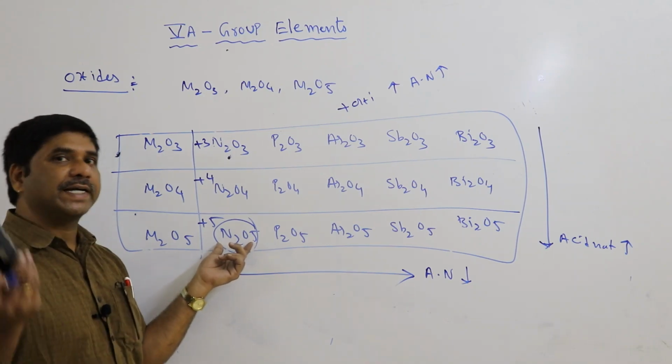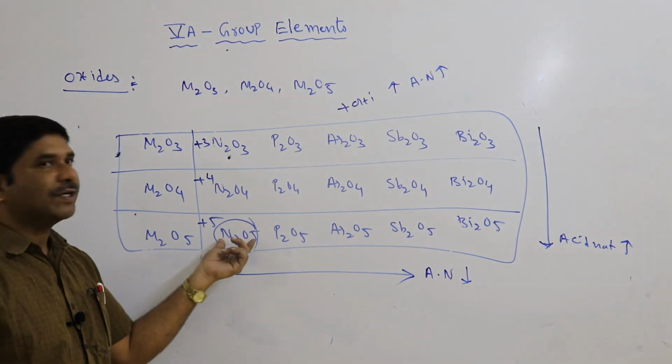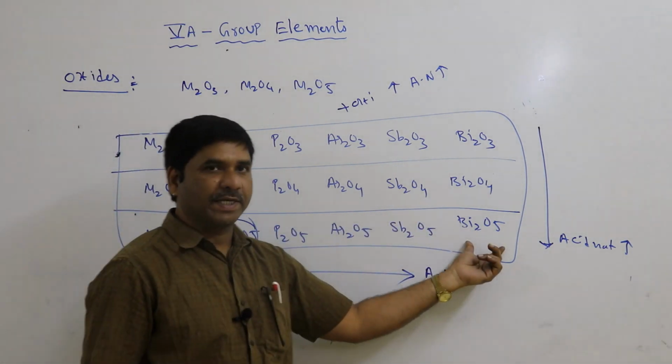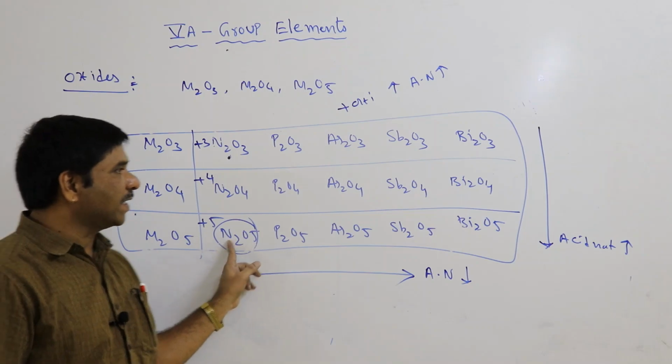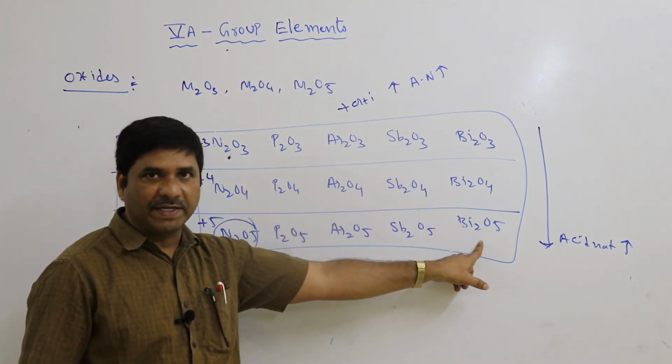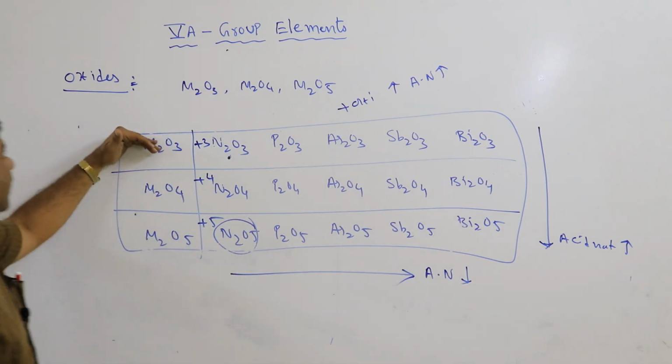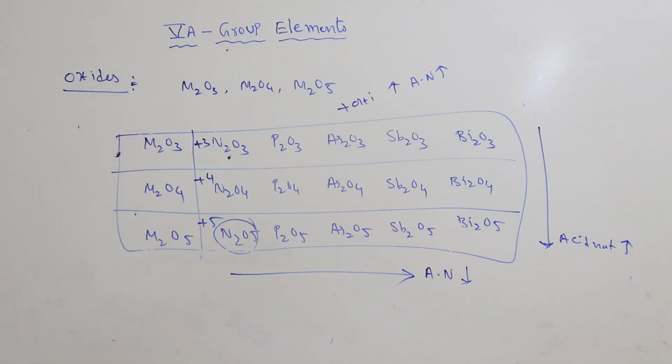By our periodic classification rule, non-metal oxides are acidic, and metal oxides have some basic nature. So this is acidic, this is acidic, this is weakly acidic, meaning some basic property is possible.